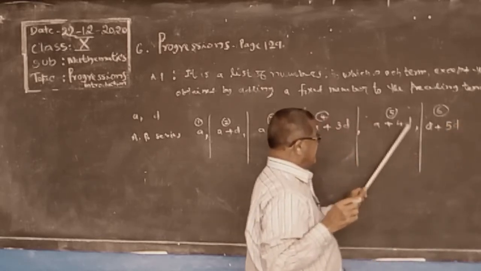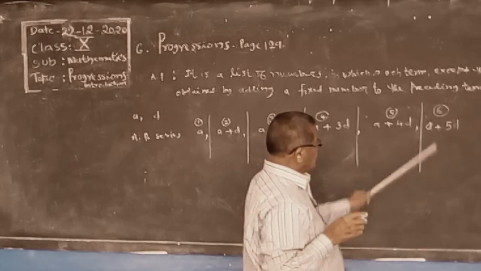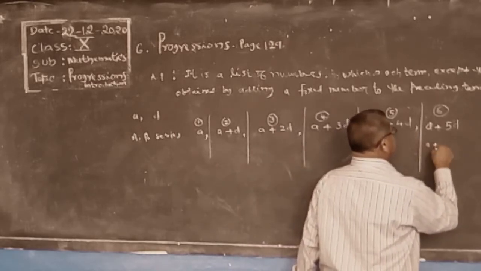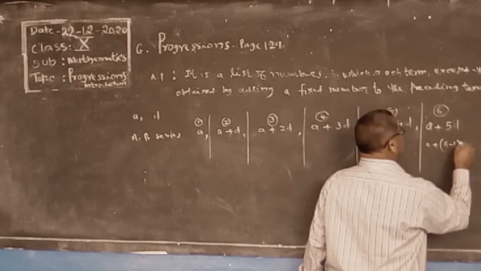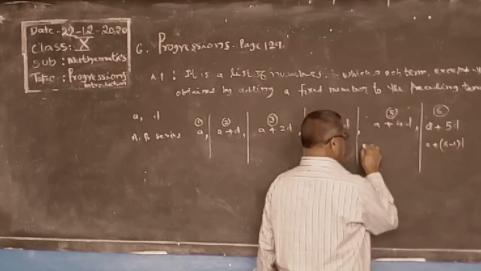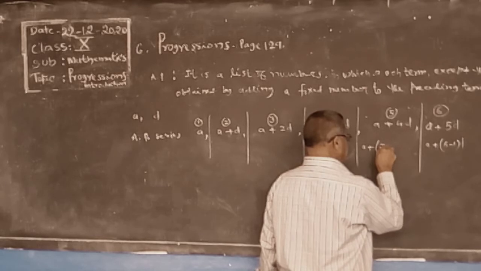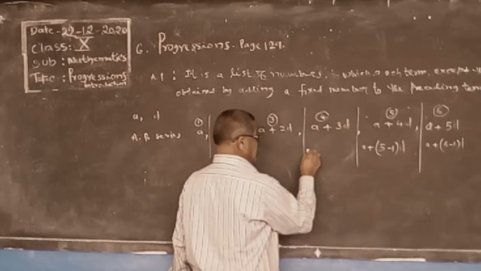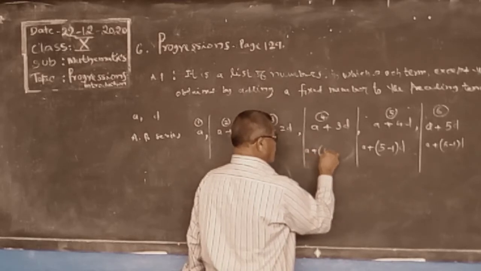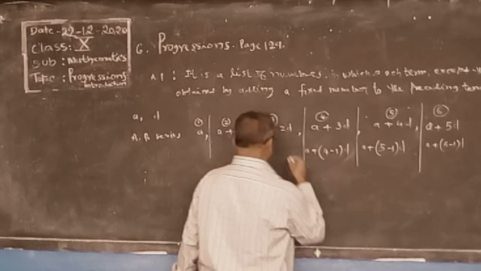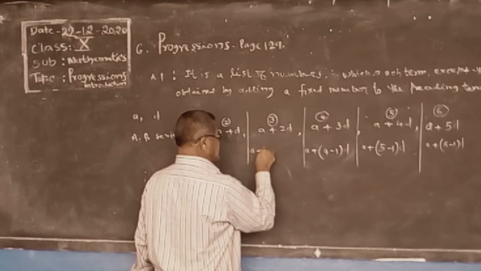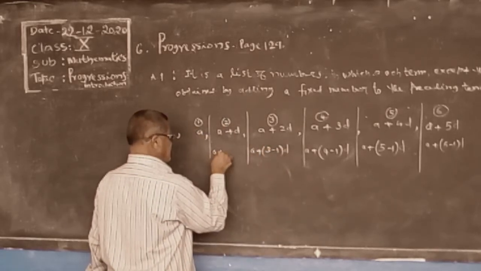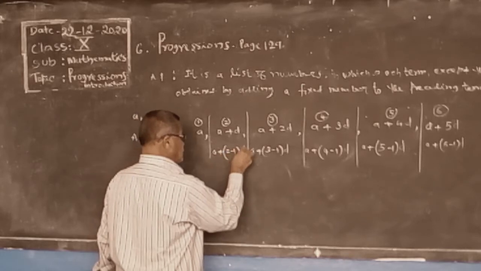Adding 1d, so one number less. So we can write this as a plus 6 minus 1 of d. This is a plus 5 minus 1 of d. This is a plus 4 minus 1 of d. This is a plus 3 minus 1 of d. This is a plus 2 minus 1 of d.